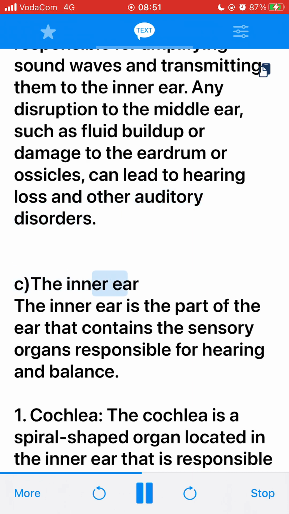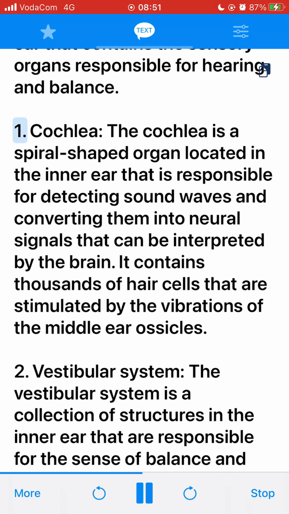C. The inner ear. The inner ear is the part of the ear that contains the sensory organs responsible for hearing and balance. 1. Cochlea. The cochlea is a spiral-shaped organ located in the inner ear that is responsible for detecting sound waves and converting them into neural signals that can be interpreted by the brain.